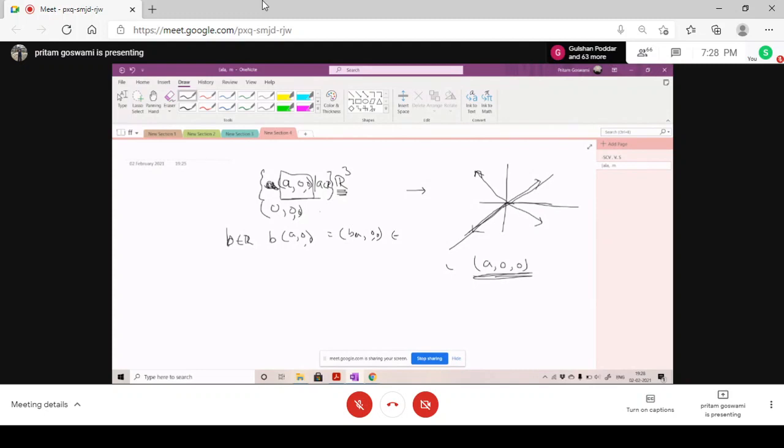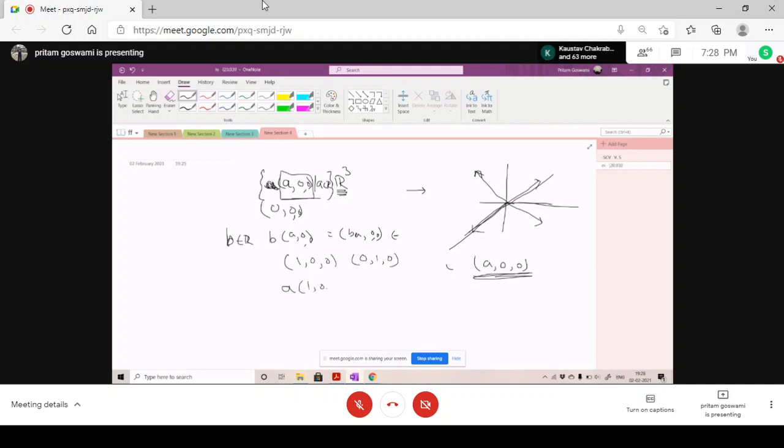Again, if I say that I have two vectors now, one is 1, 0, 0, and another is 0, 1, 0. Now consider the set of all possible linear combinations of these two vectors. What will it be?